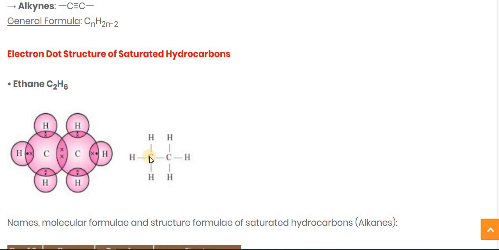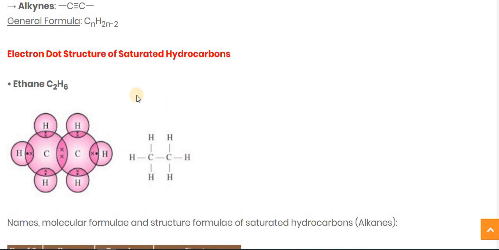And if we want to draw it in bond form, then here you can see the total valency of carbon is 4: 1, 2, 3, 4. Each bond is made up of 2 electrons. So the carbon donates 1 electron to the hydrogen, and one comes from the hydrogen. Same over here, one electron is donated by this carbon and one electron is donated by this carbon, so one bond is formed. The rest of the 3 go to one hydrogen each, over here, here, and here. And the same on the other side, each hydrogen gives one electron.